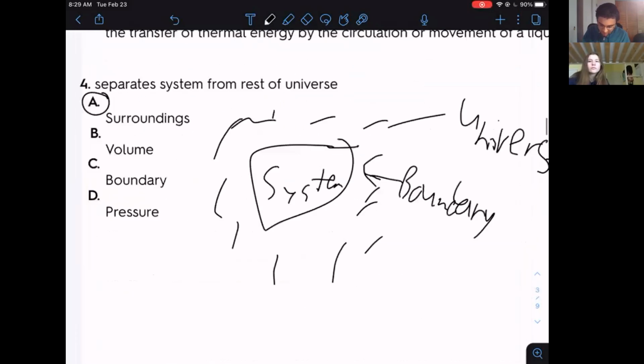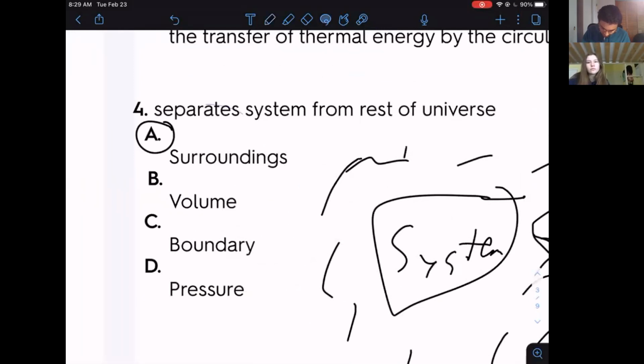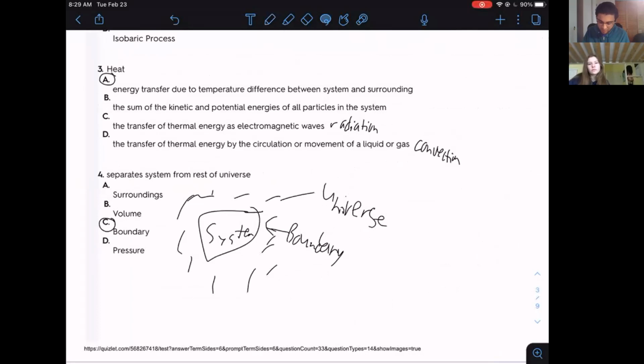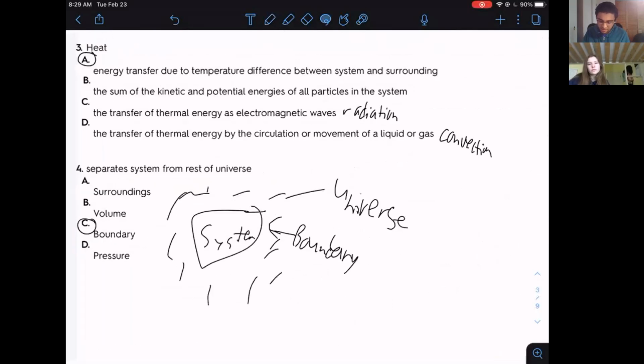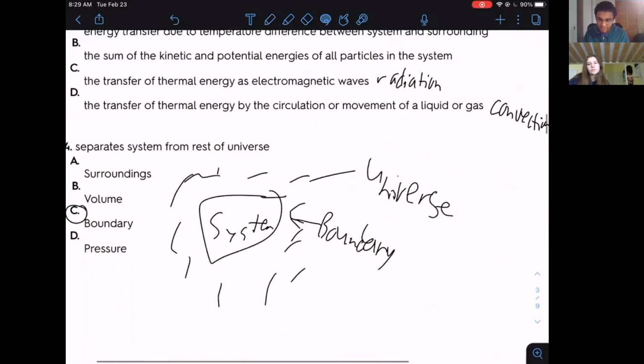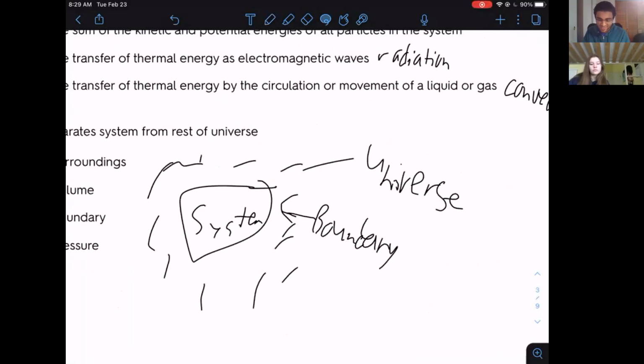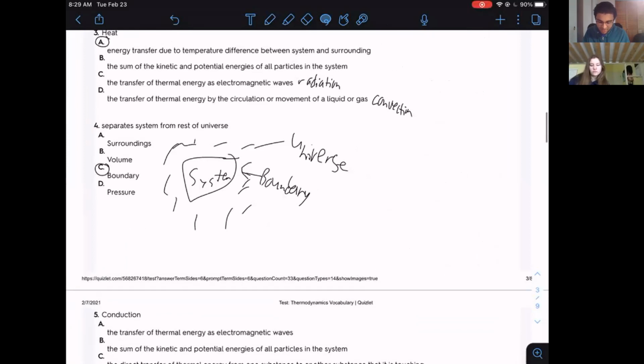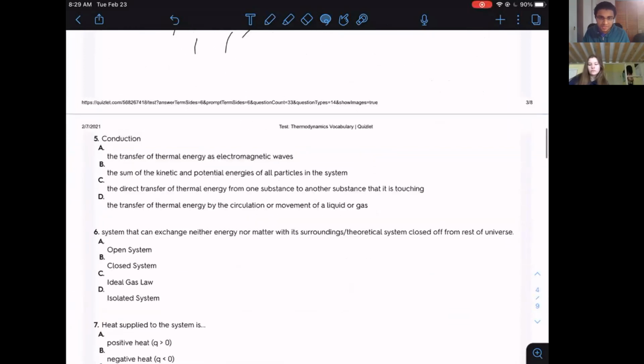Sorry, guys. For number 4, it would be the boundary. Sorry about that, I was thinking about a different one. So we have the boundary, just separating the system from the rest of the universe in this case, as shown by the visual diagram. I gave the wrong answer choice, but the right explanation. So it would be C, boundary. I have to be careful with the multiple choice questions.